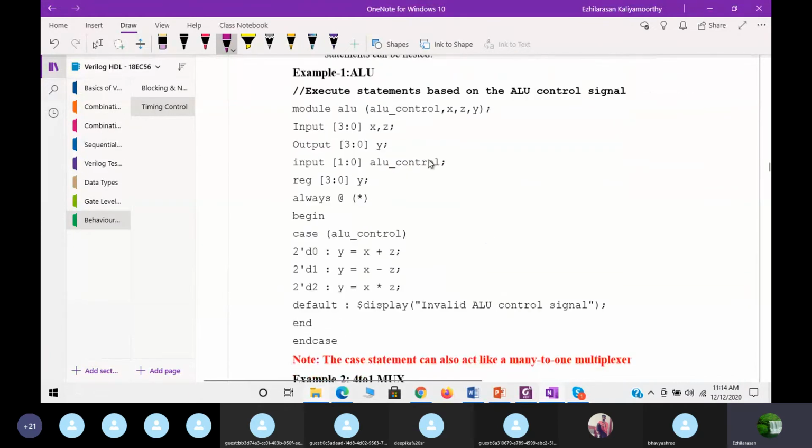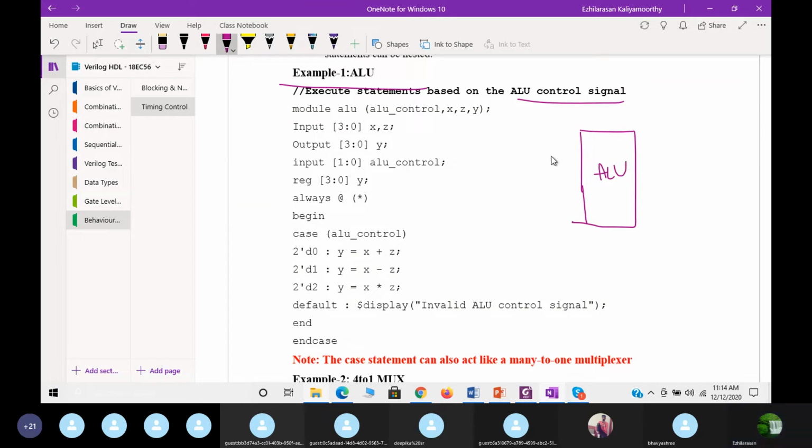See here, this is a simple example of a case statement executing the ALU control signal. This is the ALU program. What is the ALU program here? It is very simple. This is the ALU.